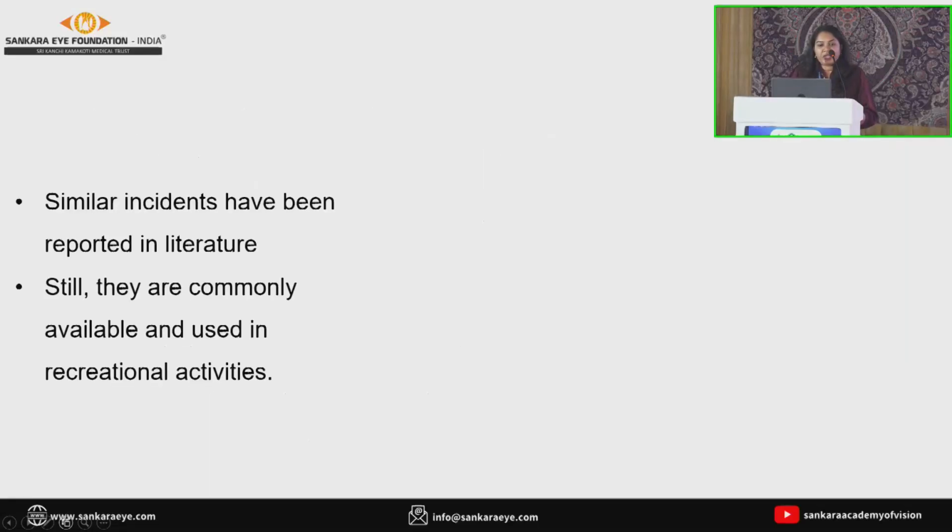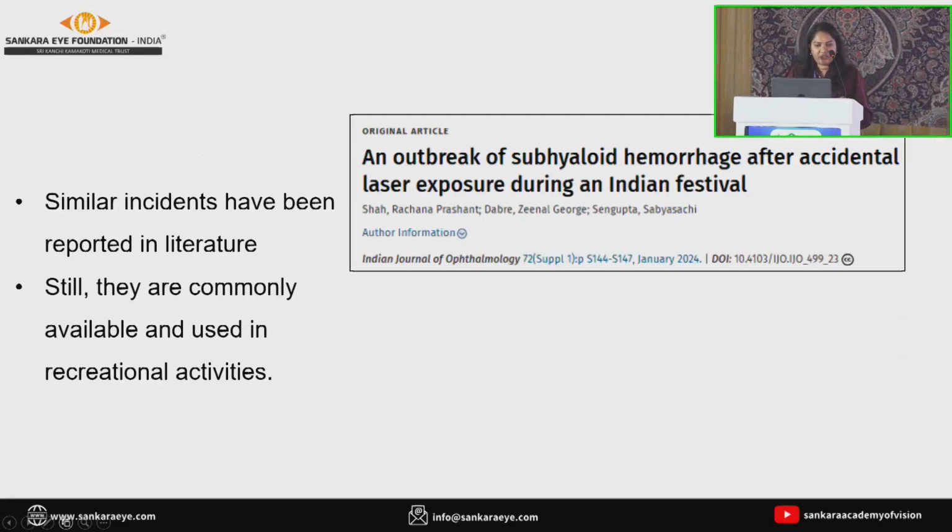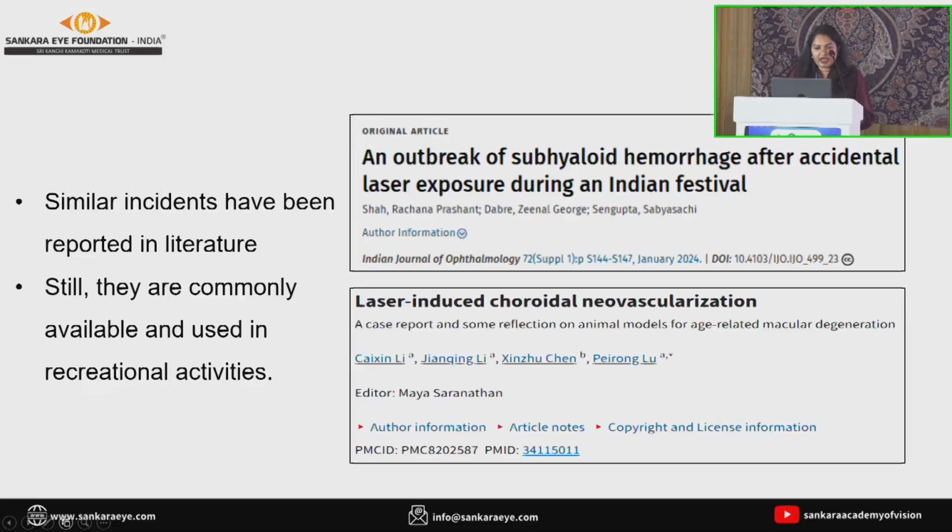When we went through the literature, similar incidents have been reported and well documented before. There was an outbreak of subhyaloid hemorrhage after accidental laser exposure during an Indian festival, reported in September 2022. For the details, 34 men presented with a sudden outbreak of subhyaloid hemorrhage due to malfunctioning lasers, categorized as class 3 lasers. So still they are commonly available and being used in recreational activities.